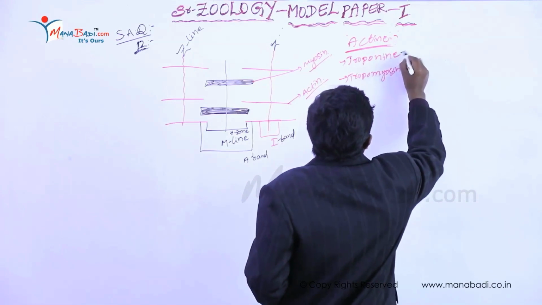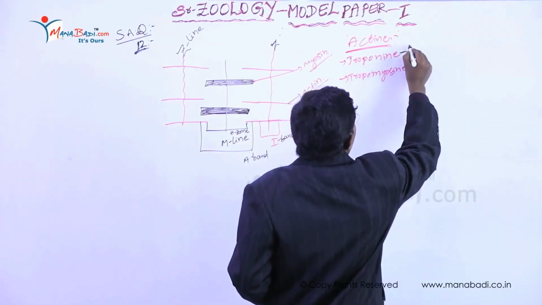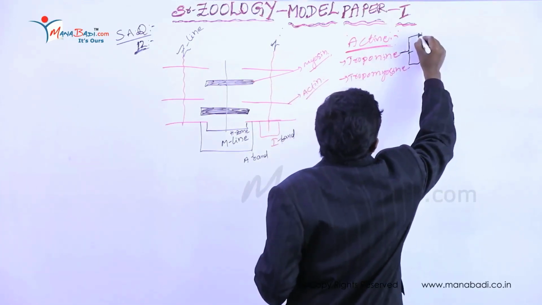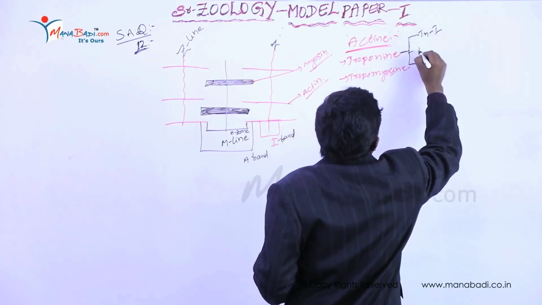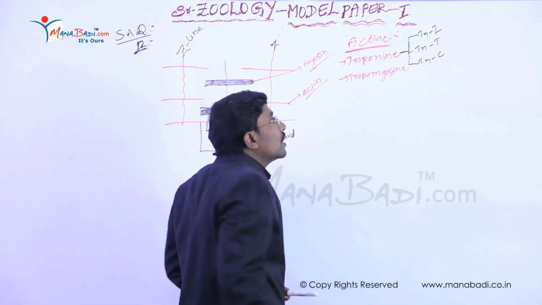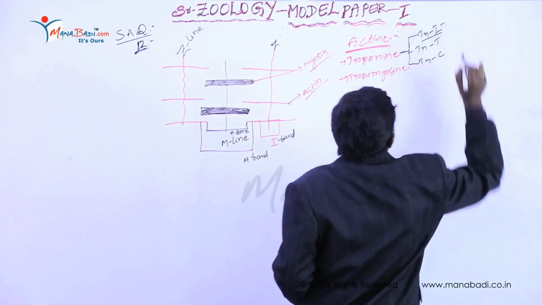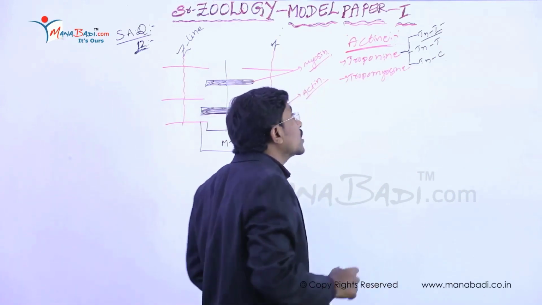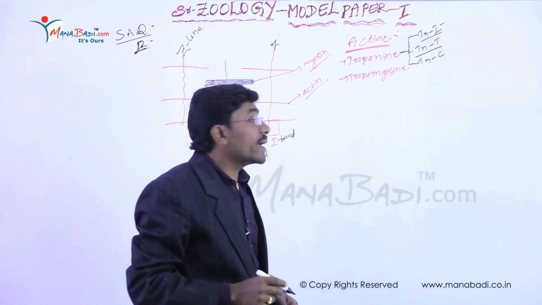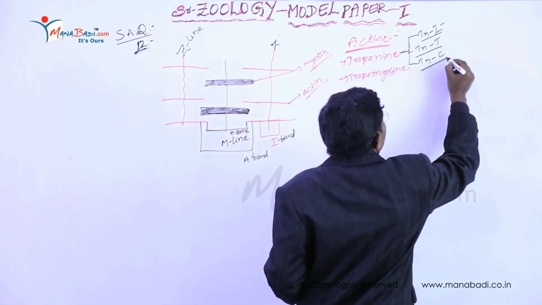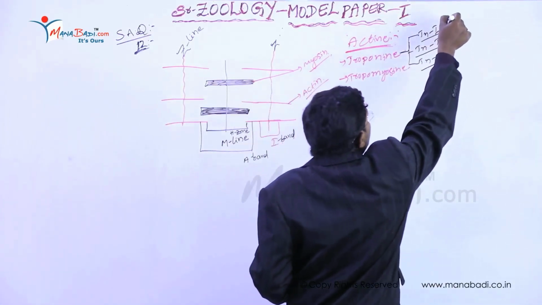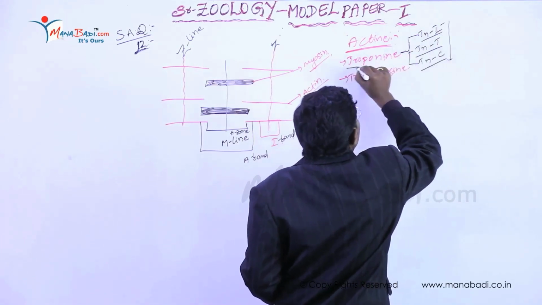Firstly, troponin has three parts: troponin I, troponin T, troponin C. Troponin I is the troponin inhibitory molecule. Troponin T is the tropomyosin binding molecule, and troponin C is the calcium binding molecule. So these three molecules are included in the troponin.